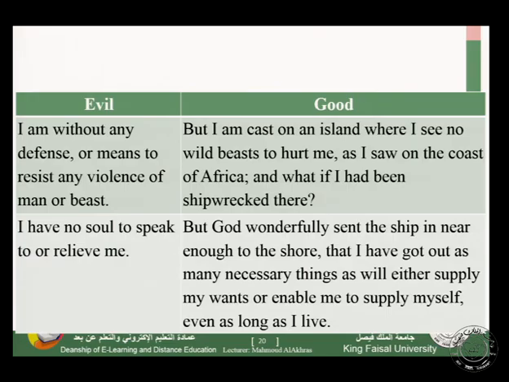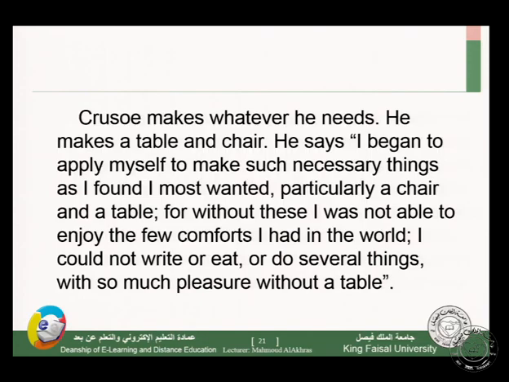Okay, let's go on. Trozo makes whatever he needs. He makes a table and chair. Whatever he needs, he can manage to make it. He says, I began to apply myself to make such necessary things as I found I most wanted, particularly a chair and a table, for without these I was not able to enjoy the few comforts I had in the world.